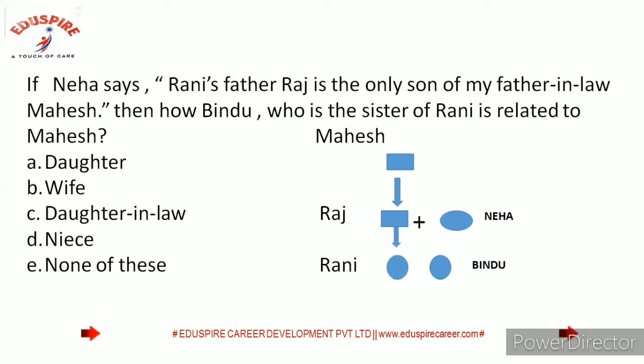And Rani and Bindu are Neha's daughters, Neha and Raj's daughters. So how is the sister of Rani related to Mahesh? That is, Bindu is related to Mahesh as basically granddaughter, which is not there. So it will be none of these, right?